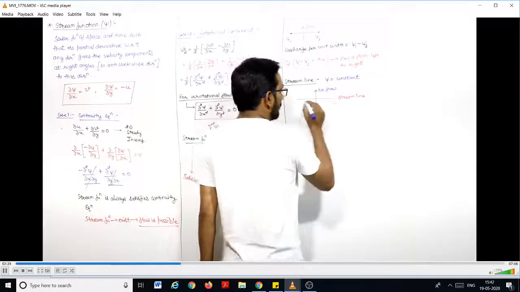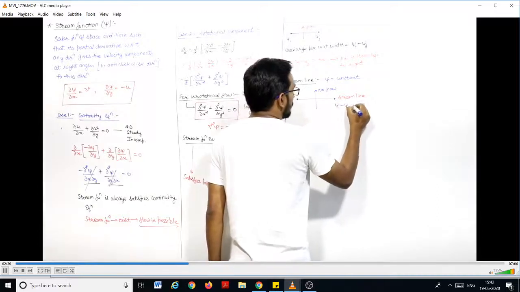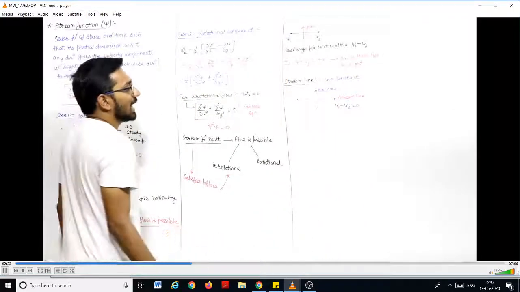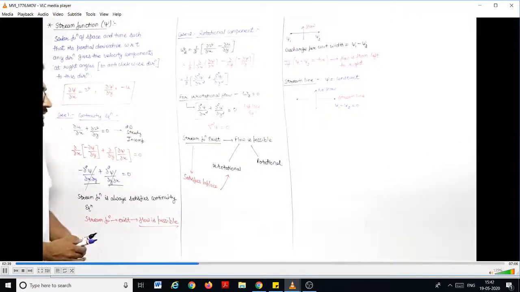So for this, let us say this is psi 1, this is psi 2, so we can say that psi 1 minus psi 2 will be equal to 0, right? So there must not be any discharge across this streamline.